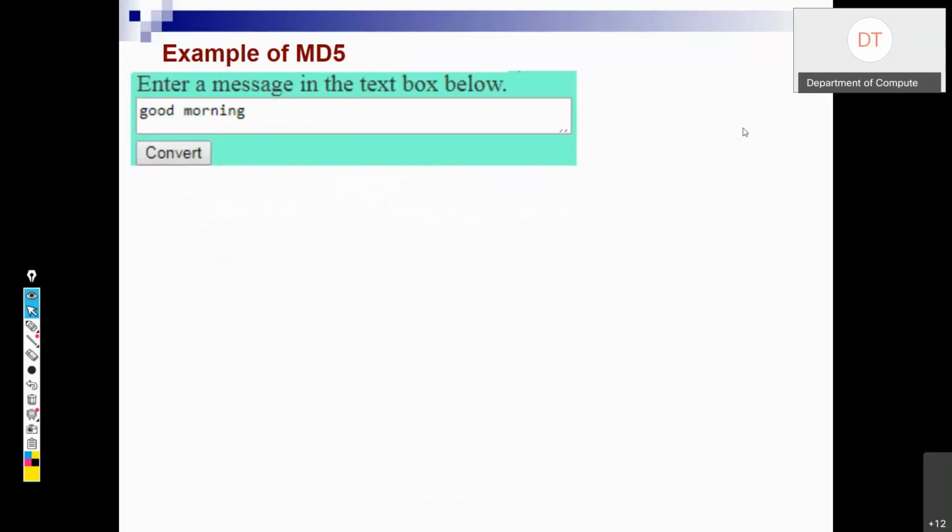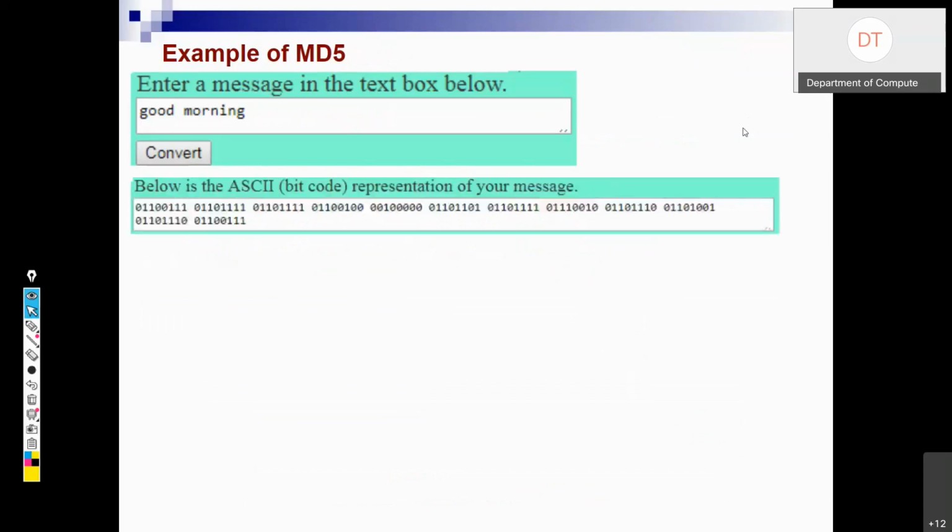Okay, so let's see an example of that. Suppose this is the message: good morning. And I'm using a message digest algorithm, MD5, on this. So this good morning is converted into ASCII bit code representation. For G, these 8 bits, for O the next 8 bits, for another O another 8 bits, D another 8 bits.